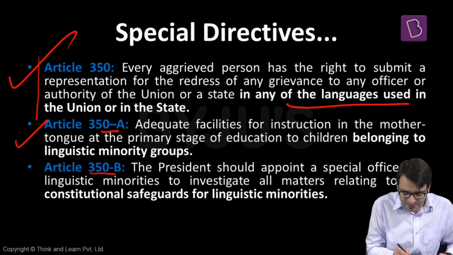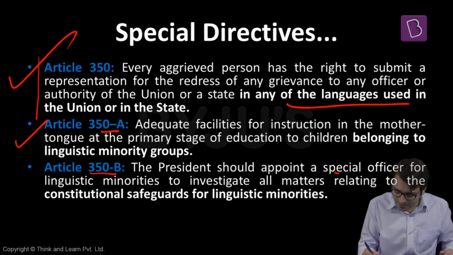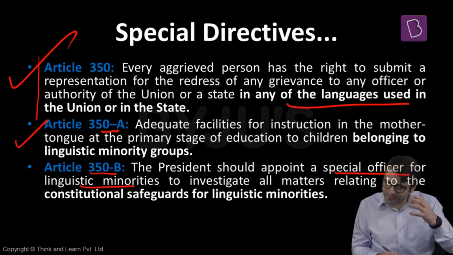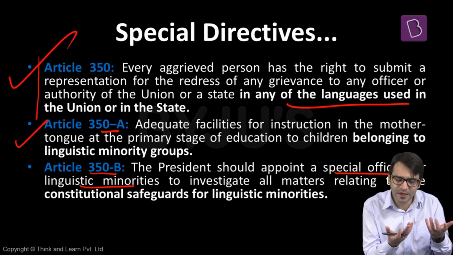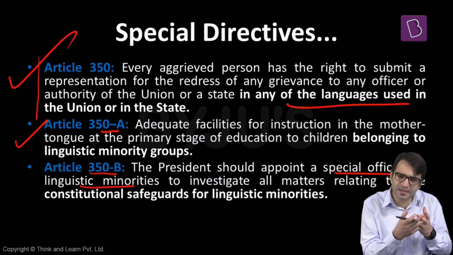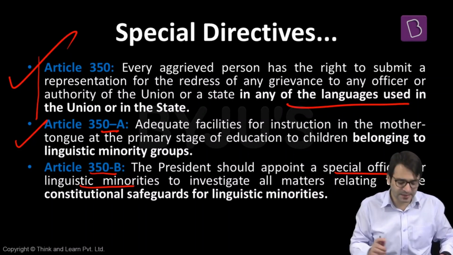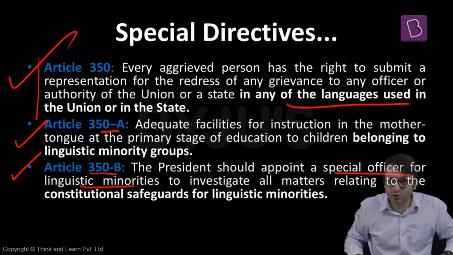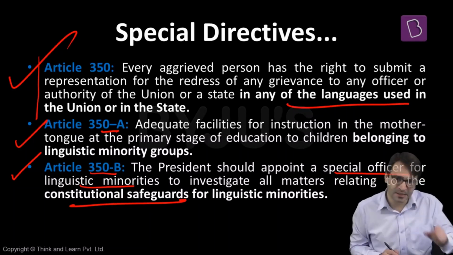What about Article 350 capital B? The President should appoint a special officer for linguistic minorities. Why? To investigate if these linguistic minorities have been discriminated against, if these linguistic minorities have certain causes for concern. All these concerns should be investigated by this special officer on linguistic minorities. That's Article 350 capital B. The President should appoint a special officer for linguistic minorities to investigate all matters relating to the constitutional safeguards for linguistic minorities. That is Article 350 capital B.